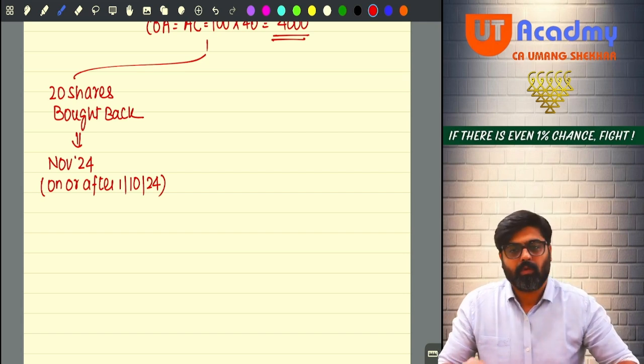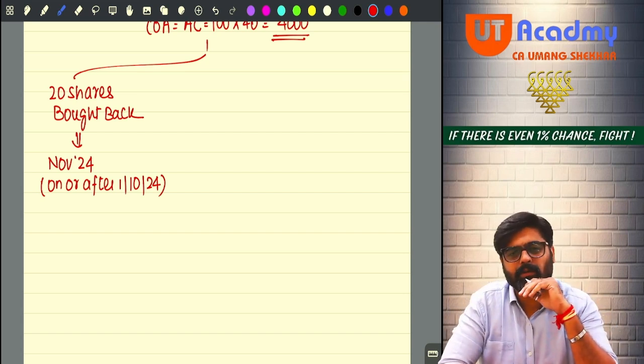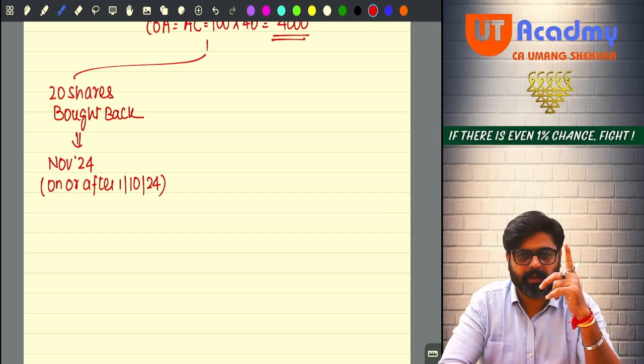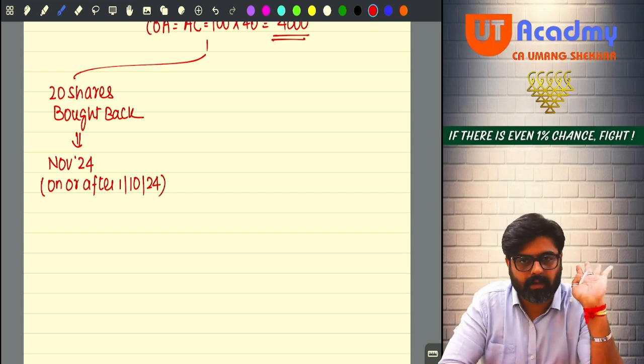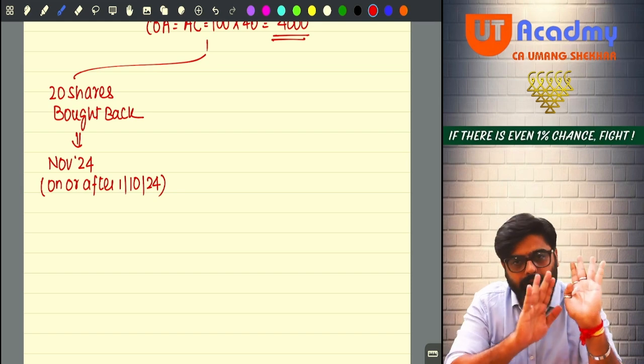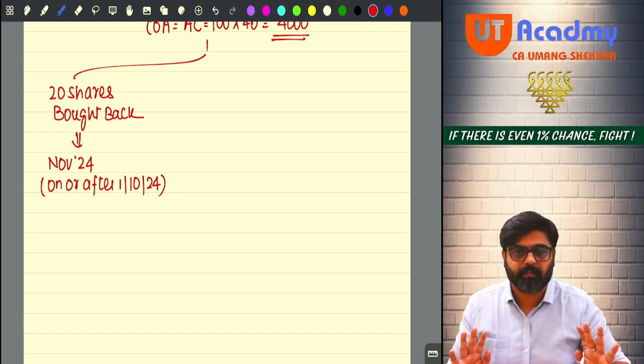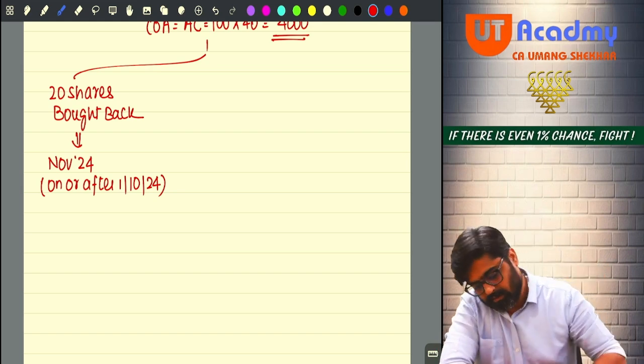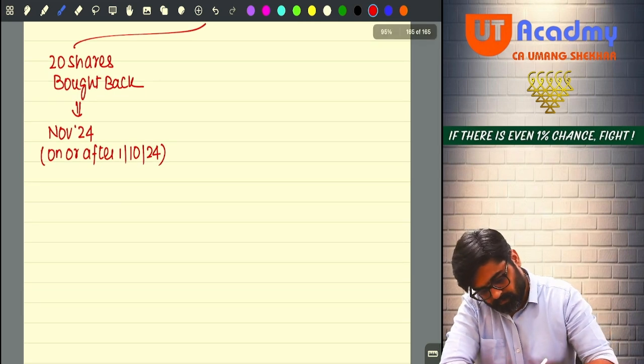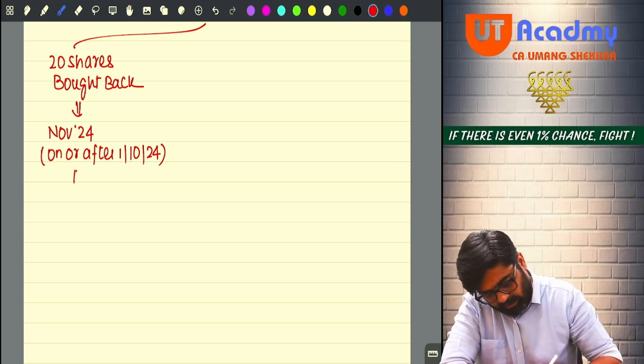What was the cost of these 20 shares? 20 into 40, 800. So 800 was the cost of acquisition. Against that, how much is he getting?